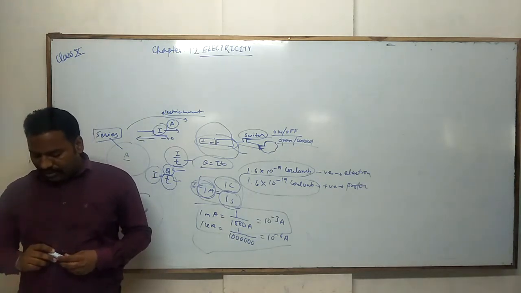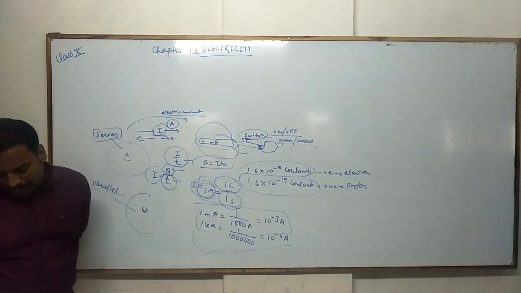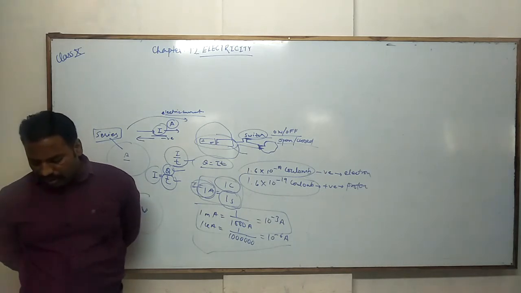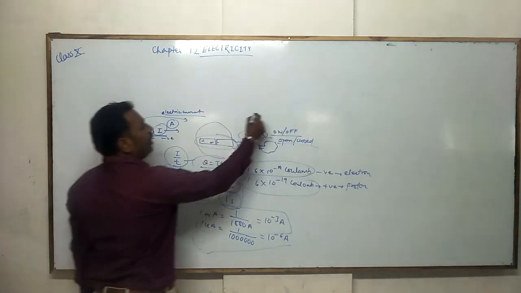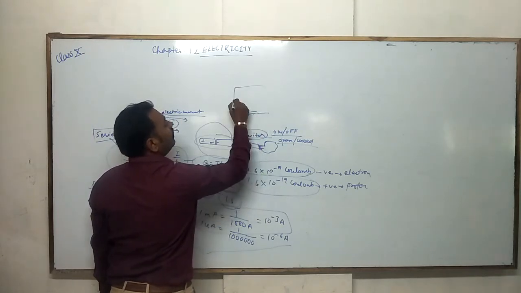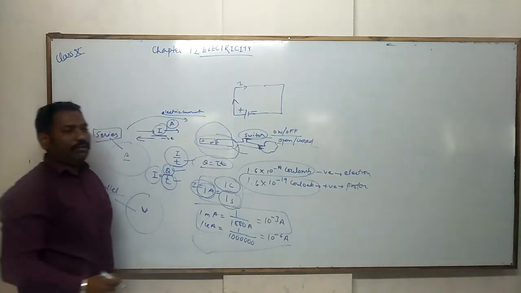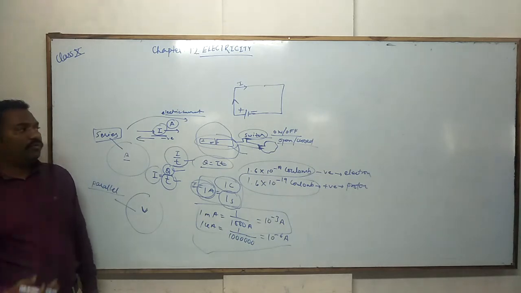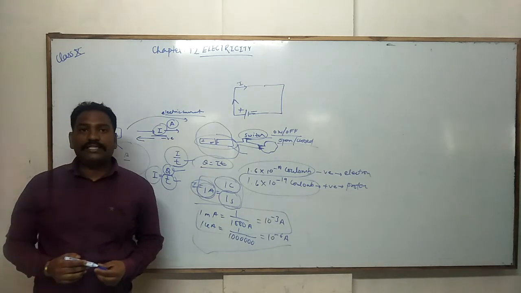Figure 12.1 shows the schematic diagram of a typical electric circuit comprising a cell, electric bulb, ammeter and plug key. Note that electric current flows in the circuit from the positive terminal of the cell to the negative terminal through the bulb and ammeter. So electric current always flows from the positive terminal of the circuit to the negative terminal. This is the flow of electric current, because it is opposite to the flow of electrons.